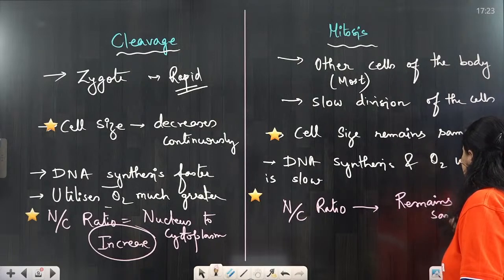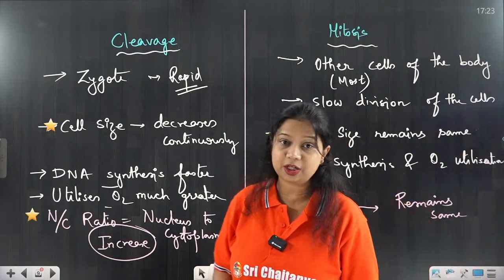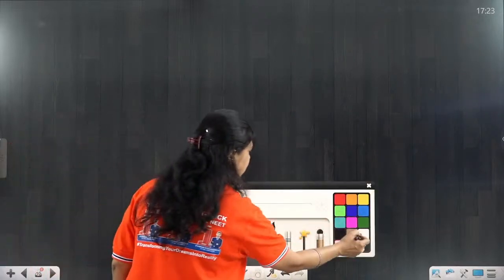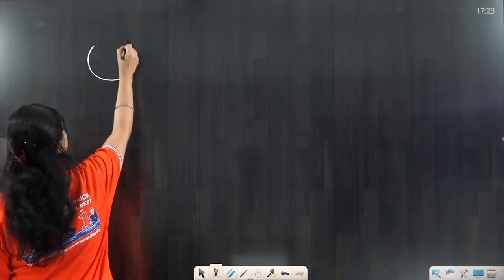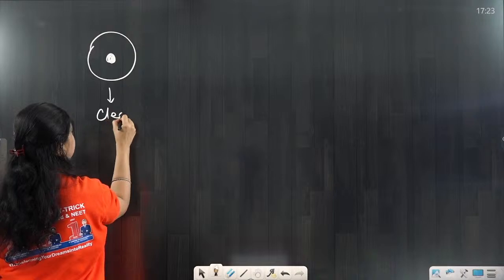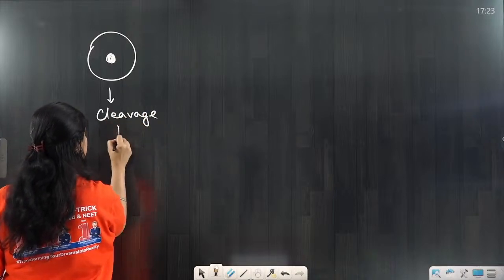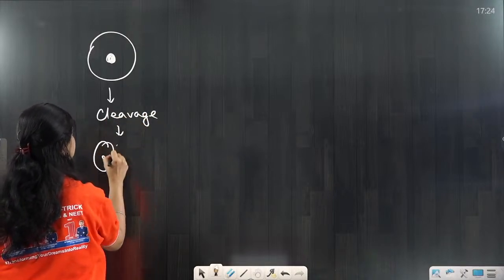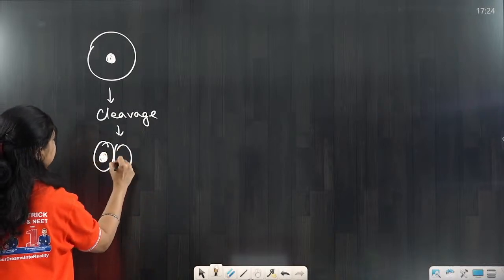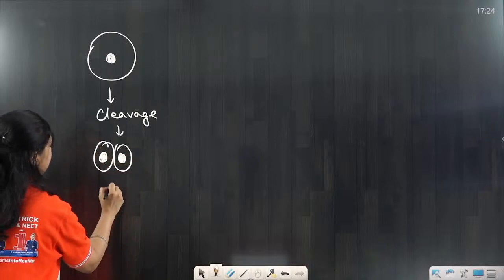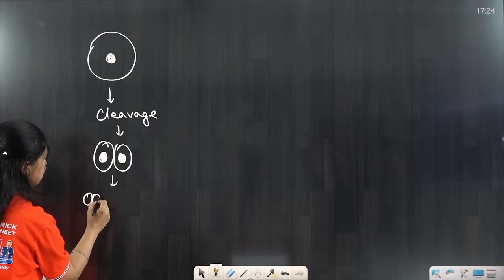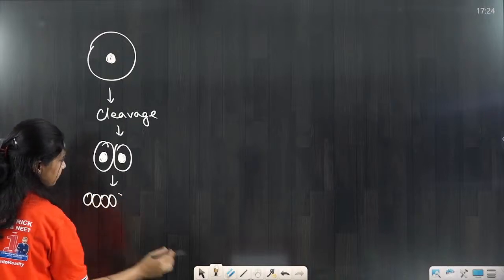Remains the same. Now what is this N by C ratio or nucleus to cytoplasm ratio? See here, a very simple example. Suppose this is a cell undergoing the process of cleavage, as a result of which two daughter cells are produced. These daughter cells have a similar size of the nucleus. It is further undergoing cell division, so the daughter cells become like this.